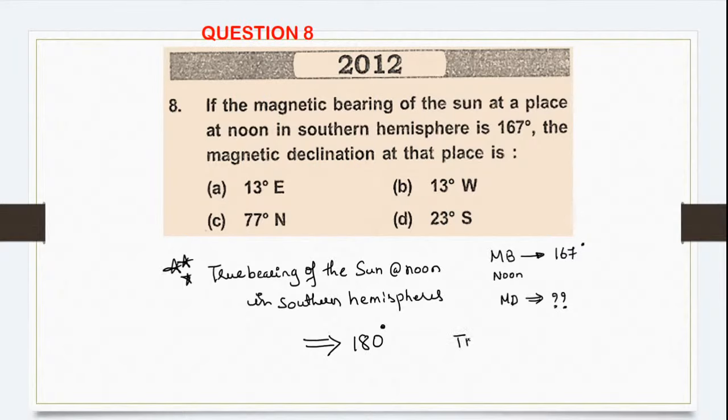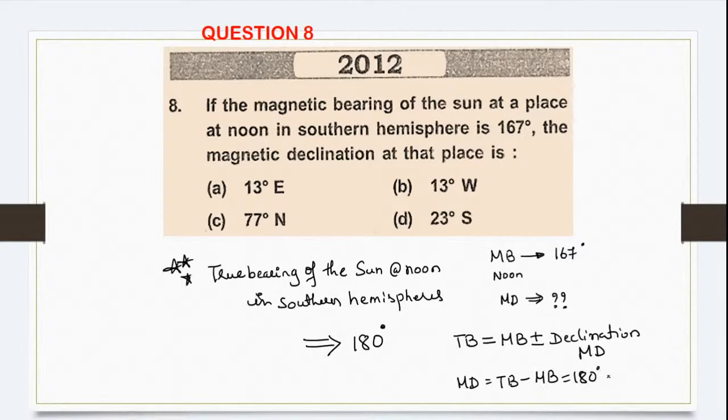So we know the relationship between magnetic bearing and true bearing. What is it? True bearing is magnetic bearing plus or minus declination. Right. So what you can do is write it as magnetic declination. So magnetic declination is equal to your true bearing minus magnetic bearing.